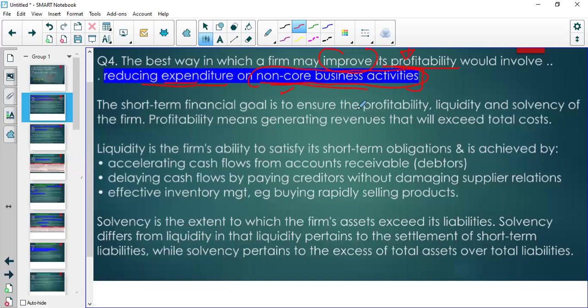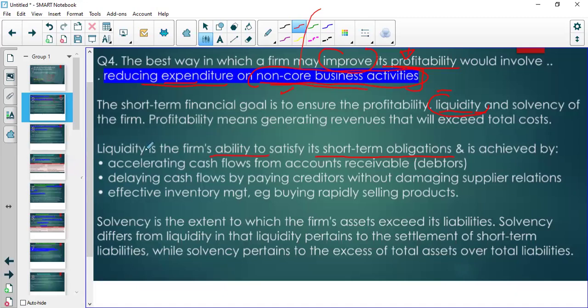The primary is profitability, but we also have other goals like liquidity. Liquidity refers to our ability to pay our creditors. If we owe some people, then we need to have sufficient cash available to pay those people when the time is due.